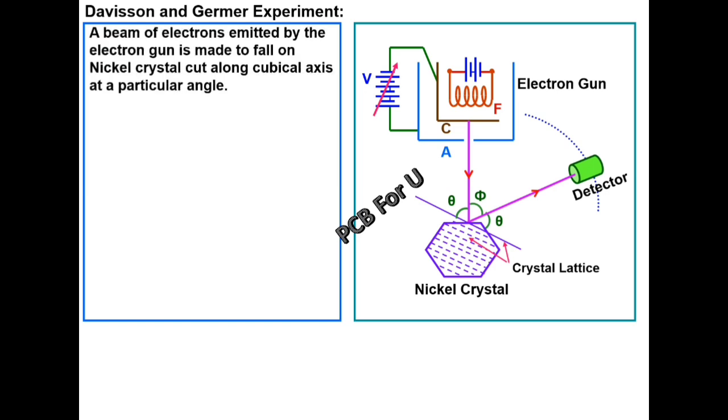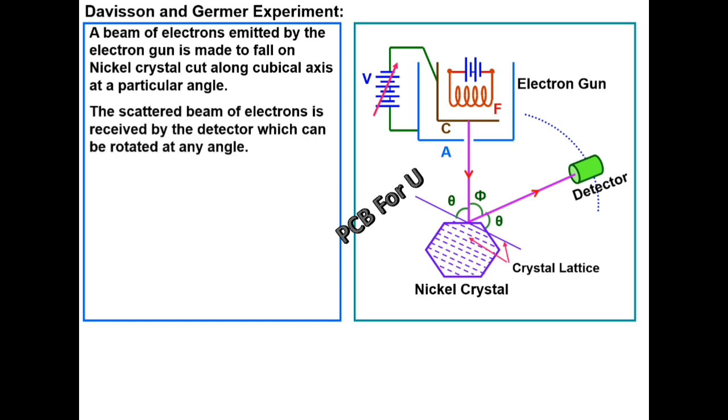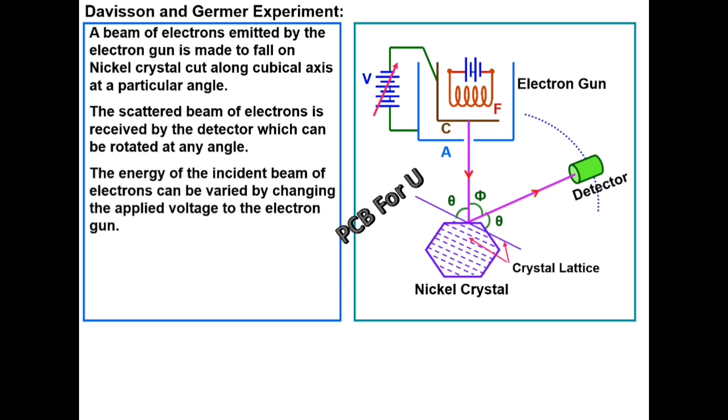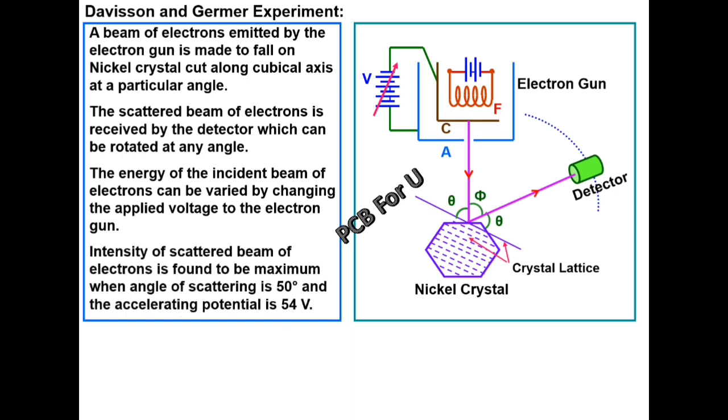The beam of electrons emitted by the electron gun is made to fall on a nickel crystal cut along the cubical axis at a particular angle. The scattered beam of electrons is received by the detector, which can be rotated to any angle. The energy of the incident beam of electrons can be varied by changing the applied voltage to the electron gun. The energy of the scattered beam of electrons is found to be maximum when the angle of scattering is 50 degrees and the scattering potential is 54 volts.